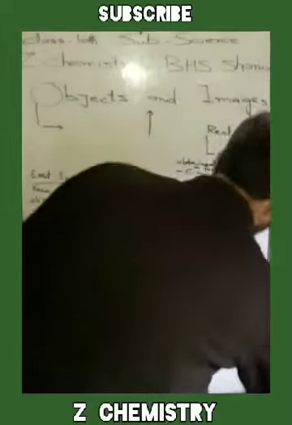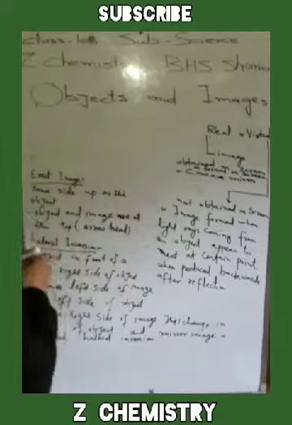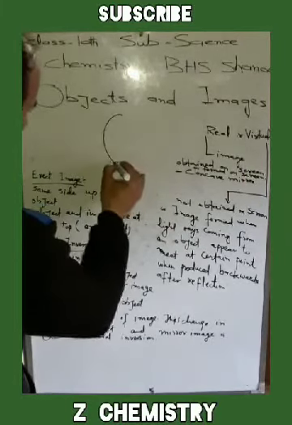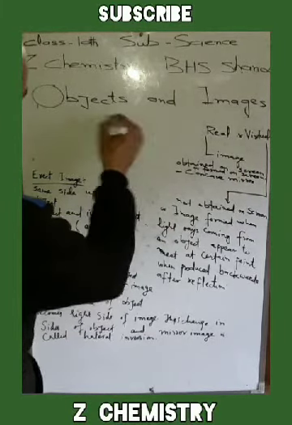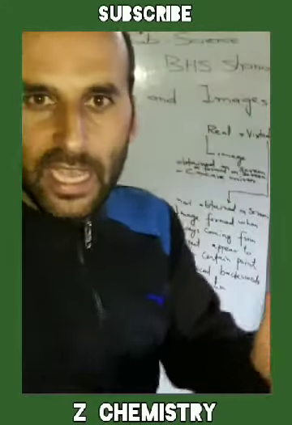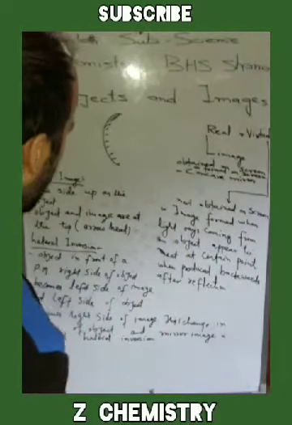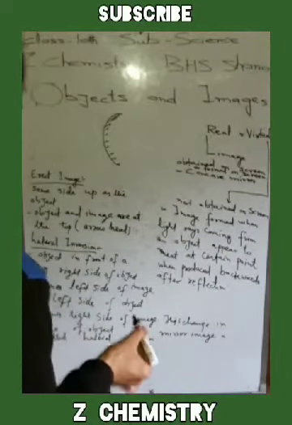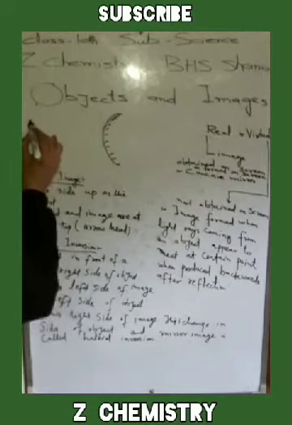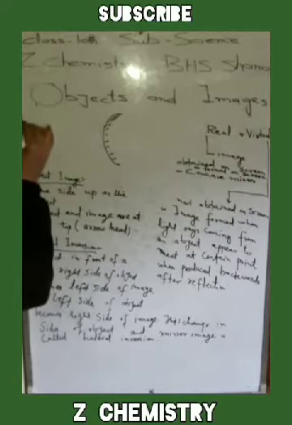The same can be explained diagrammatically. For example, this is a convex mirror here. About virtual images, as we know, these images cannot be formed on the screen. An object is here, for example, AB object.